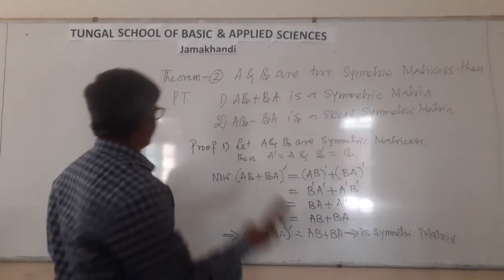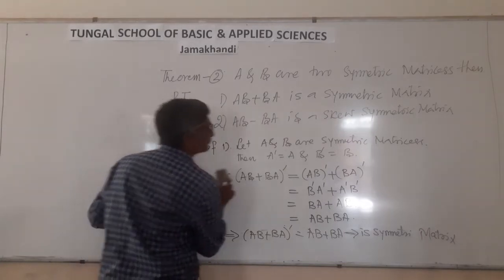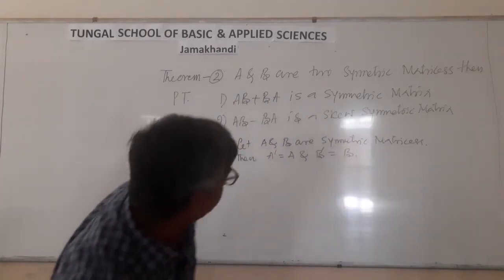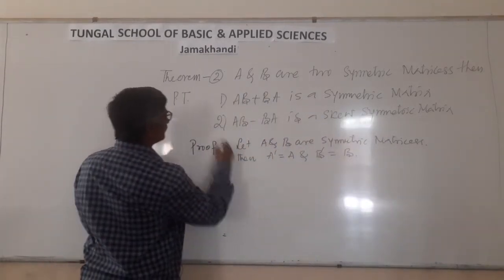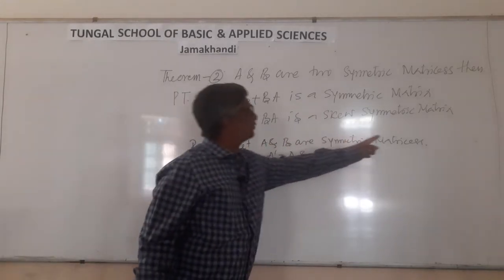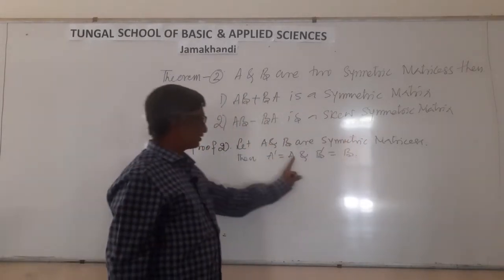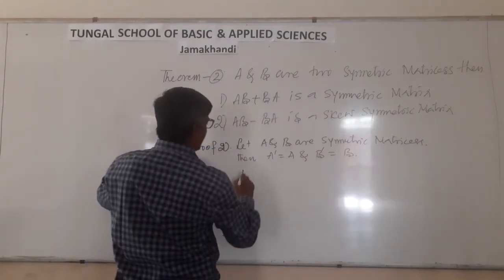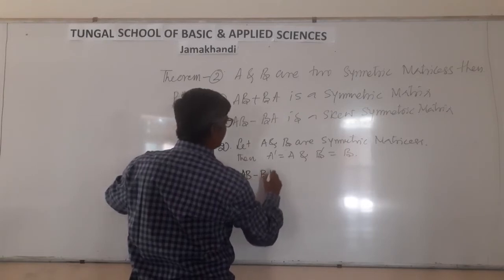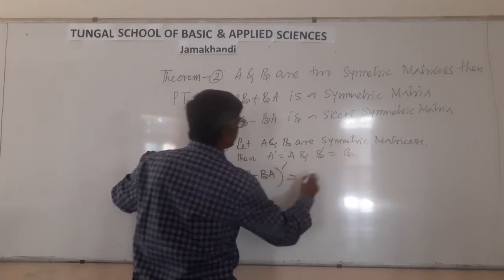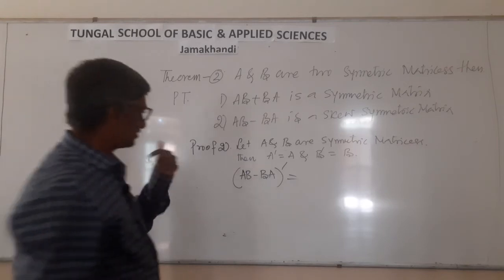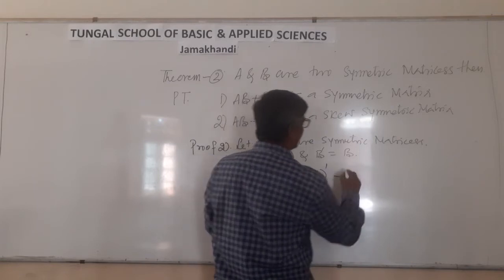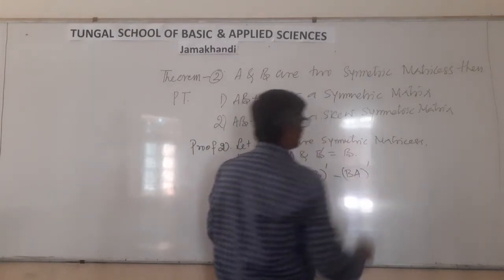Next, second one, proof 2. Let A and B be two symmetric matrices, A dash equal to A and B dash equal to B. Here, (AB minus BA) dash must be equal to again AB dash minus BA dash.